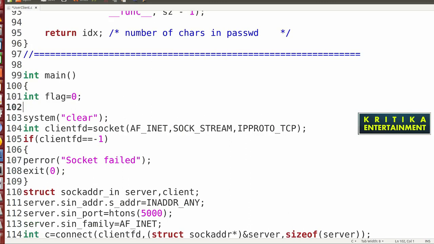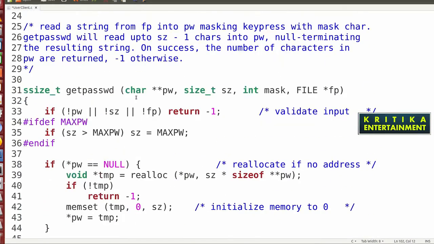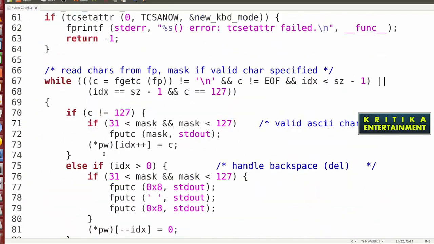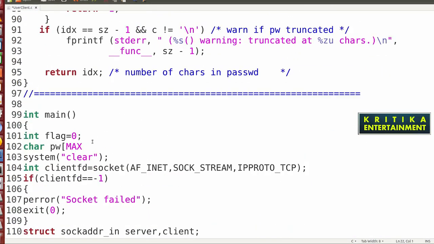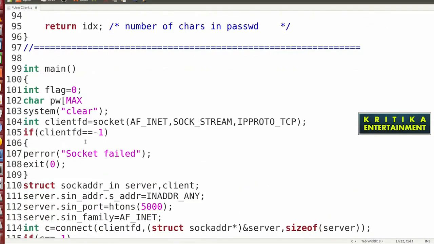If it is needed then it's okay. Otherwise, I will write char pwd, password, is equal to what is the size? I will write max. Here the max size I have written is 32. So here write the max size, or you can also write 32. Max password, maximum password. Okay, max pw is equal to all bits initialized as 0.